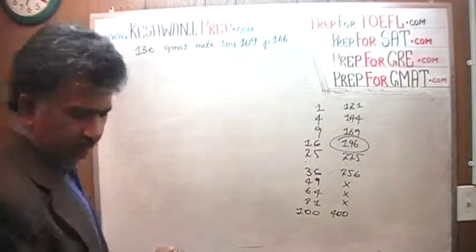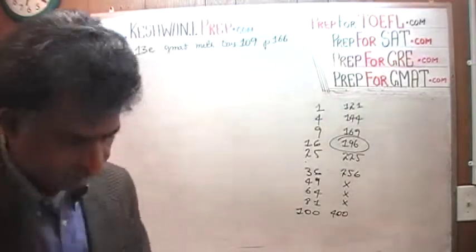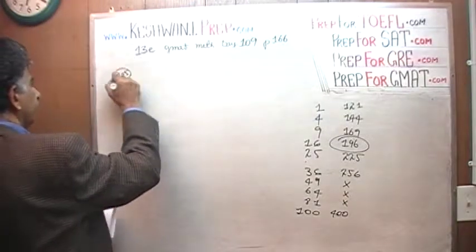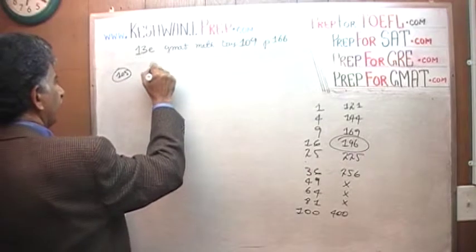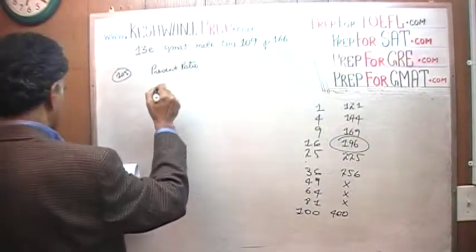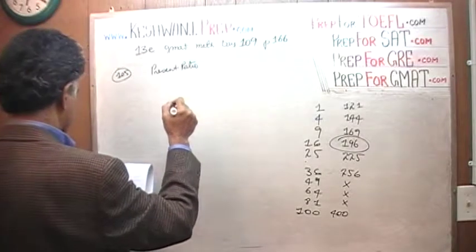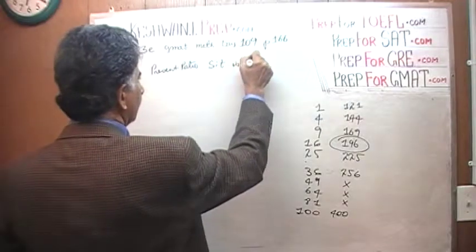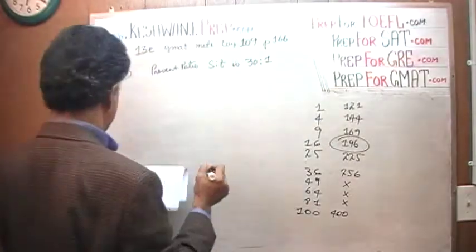Number 105. In 105 we are told that the present ratio of students to teachers is 30 to 1.